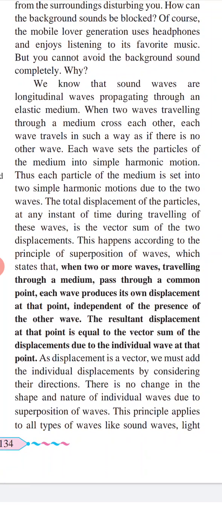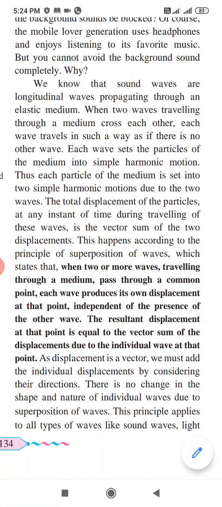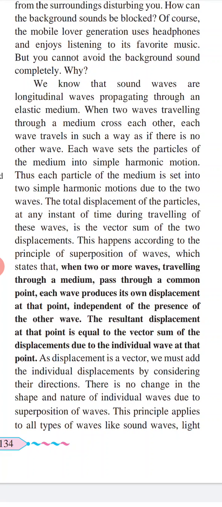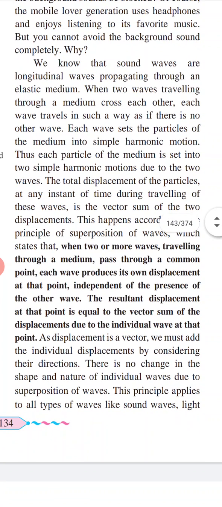Now, we know that sound waves are longitudinal waves propagating through an elastic medium. When two waves traveling through a medium cross each other, each wave travels in such a way as if there is no other wave. Each wave sets particles of the medium into simple harmonic motion. Thus, each particle of the medium is set into two simple harmonic motions due to two waves. The total displacement of a particle at any instant of time during the travel of these waves is the vector sum of two displacements. So there is an addition of two waves.